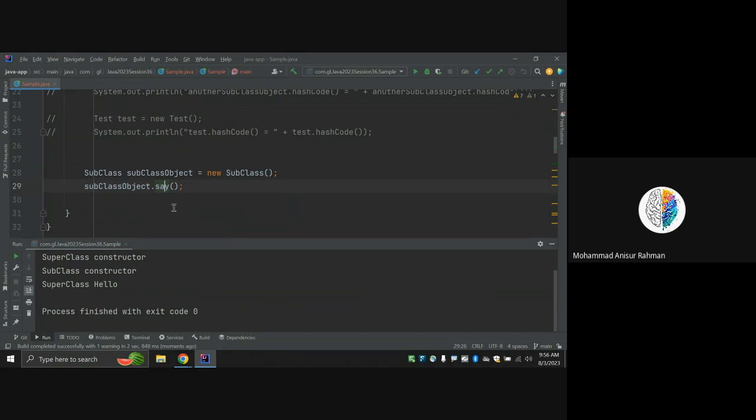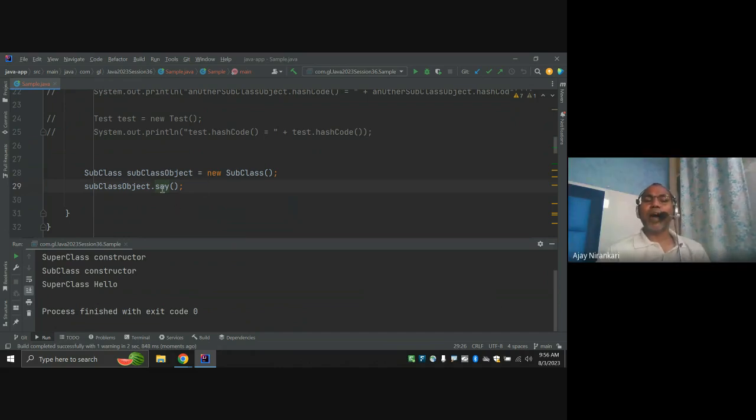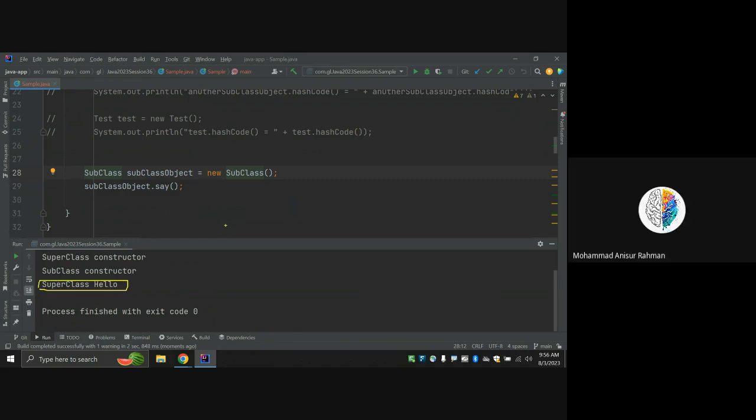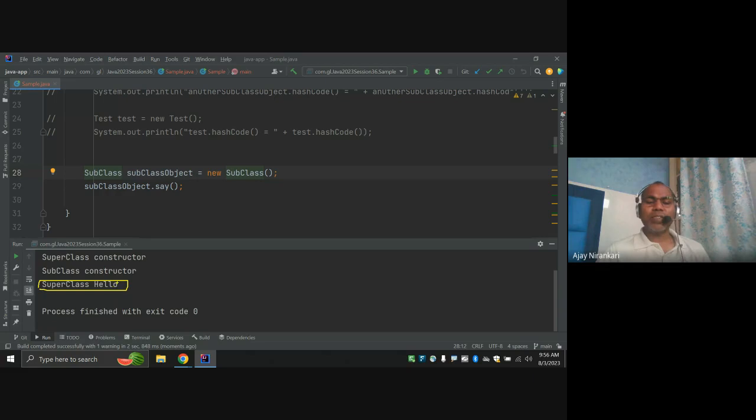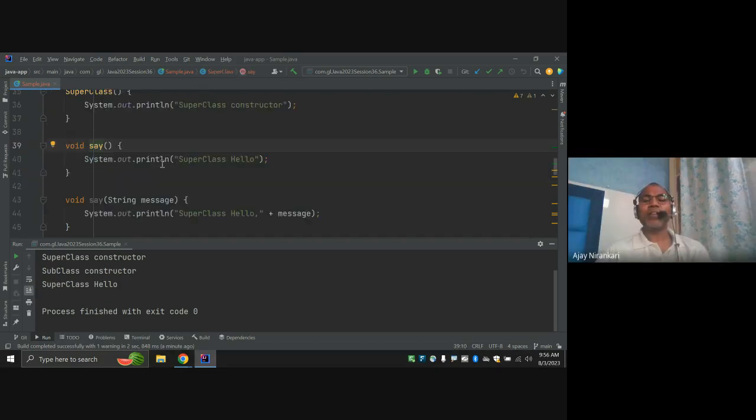But sometimes I want to call the say method. Here notice the say method prints hello from the superclass, right? Sometimes I want this say method not to print hello, but to print subclass hello, right? I am interested in that because I created the object of the subclass. But I am getting output like superclass say hello, right? Notice I am getting this line, superclass say hello.